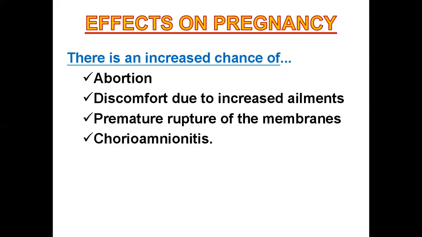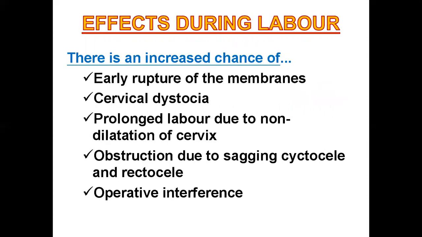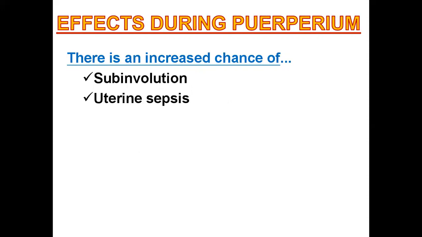Now, as an example, we can say prolonged labor, because of the longer duration of the exposure than in prolapsed uterus, because the genital organ is directly exposed to the outer environment. Now, effects during labor: there is an increased chance of early rupture of the membrane, cervical dystocia, prolonged labor due to non-dilatation of the cervix, obstruction due to sagging cystocele and rectocele, and operative interference. Then effects during puerperium. So there is an increased chance of subinvolution and uterine sepsis.